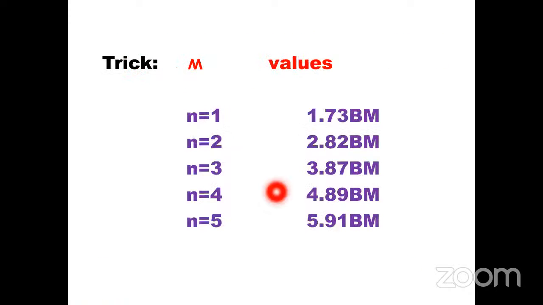Then how to remember the mu values easily? If n, the number of unpaired electrons, is equal to 1, then easily you remember that automatically you will get the mu value as 1 point something. So you remember just 1.